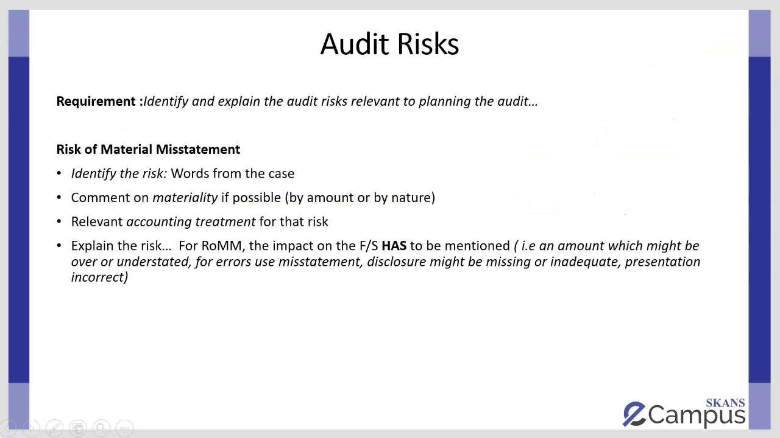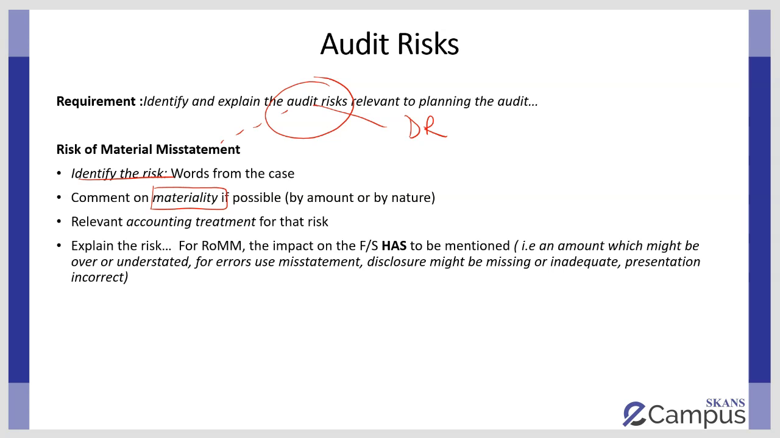For audit risks, again, remember this includes risk of material misstatement and detection risk. But for risk of material misstatement, the technique that you need to use has some very, very easy marks. Please start off by identifying the risk from the scenario. Then if a specific amount is given, for example, say goodwill of 100,000, then calculate and comment on the materiality.